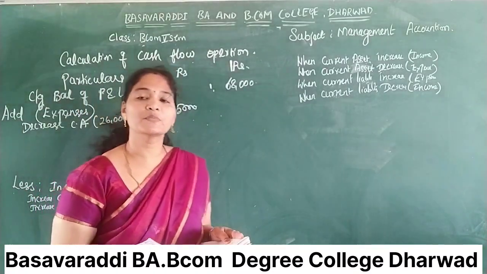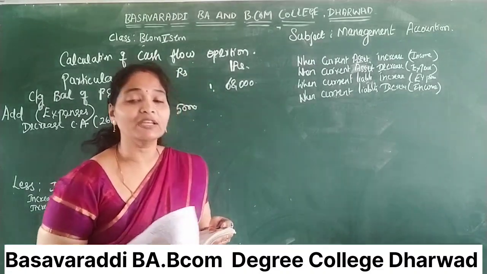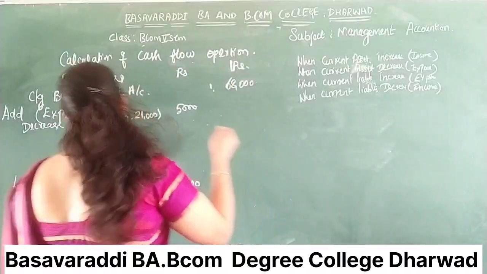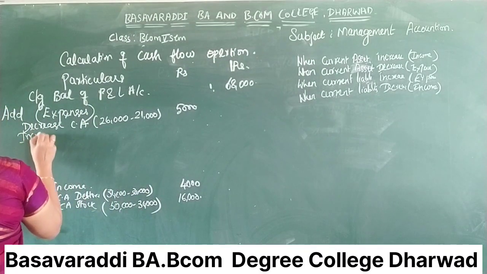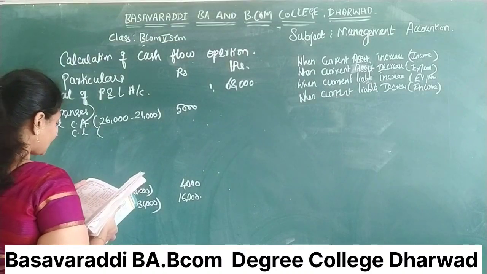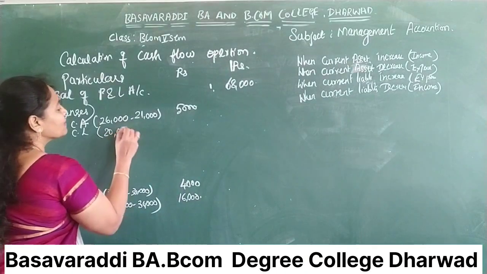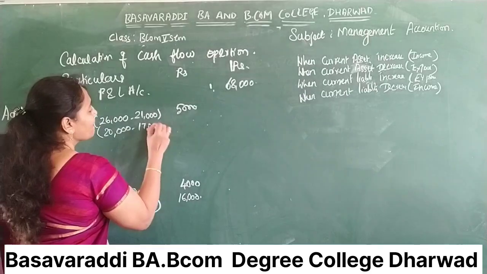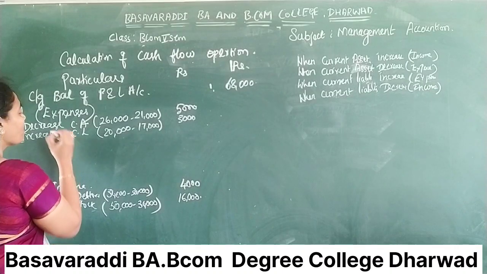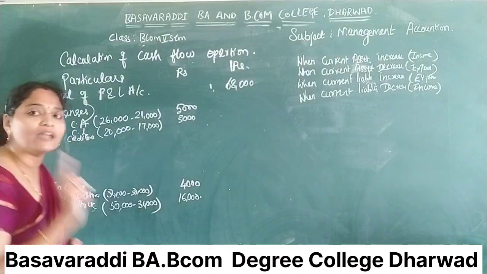The next one is creditors. Creditors is a current liability. What happened? 17,000, 20,000. So it's increased. Current liability is increased. Expenses. Increase, current liability. How much? Creditors, 17,000, 20,000. 20,000 minus 17,000, 3,000. You have to enter that particular item also.